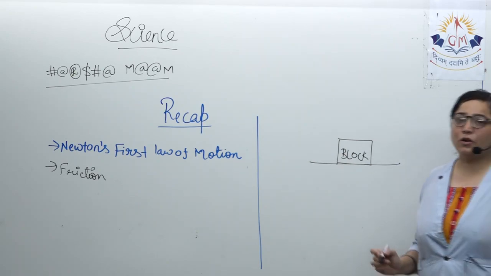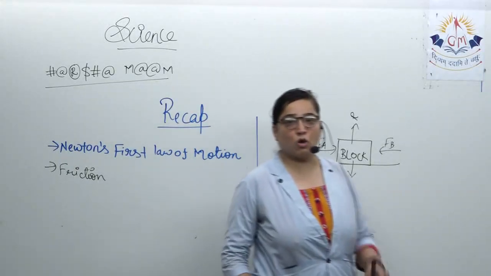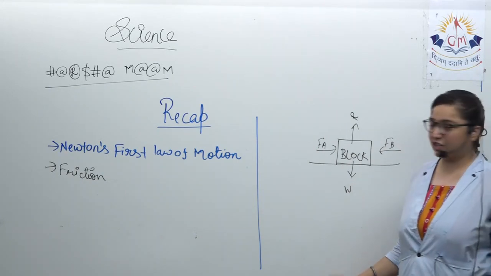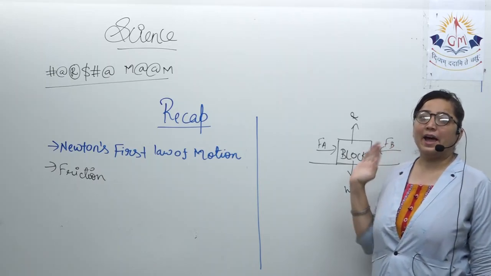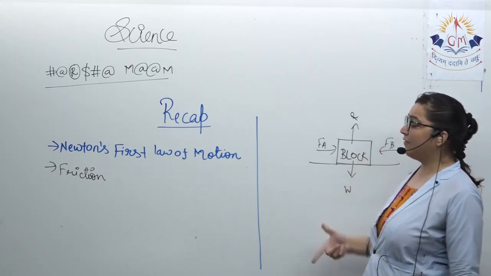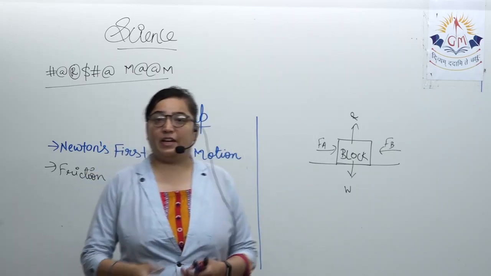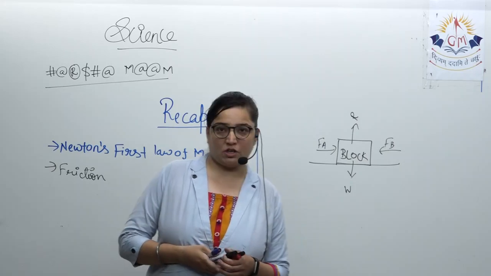We know the forces that are acting on it. So, this is how we saw that friction is always acting in the opposite direction. If Fa is the applied force, Ff will be what? It is the frictional force. After discussing what is friction, we had a discussion regarding how friction is caused.